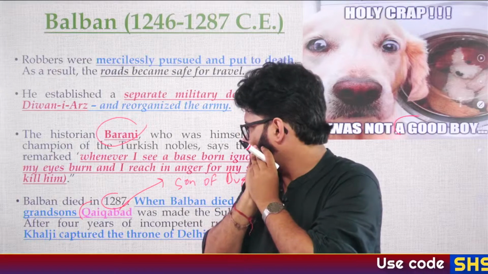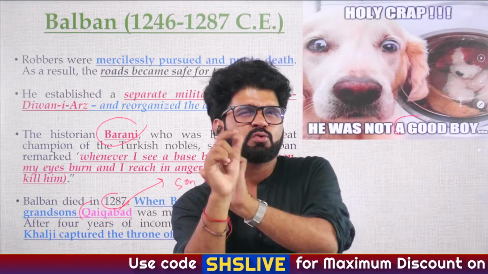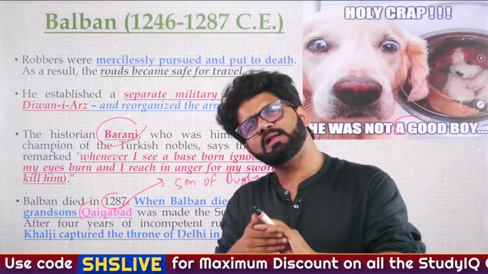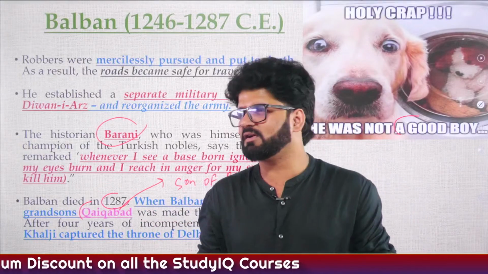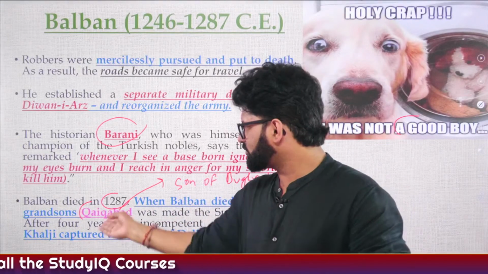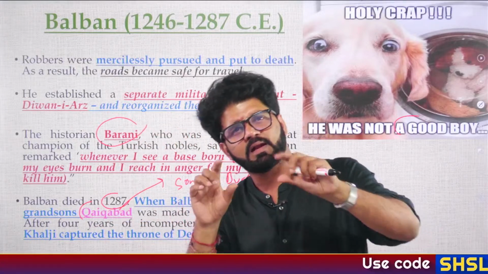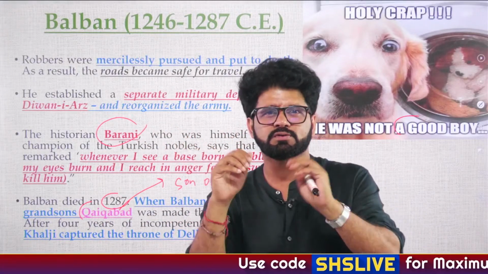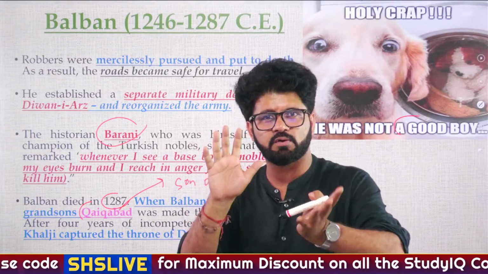And then Jalaluddin Khilji will kill Kaikabad. Kaikabad had a small son of 2-3 years, whose name was Kayumar, and Jalaluddin Khilji kills Kayumar also. So here you will see a little bit, not a little bit, too much bloodshed. Kaikabad is around 20 years old when he dies, and his son Kayumar is around 2, 3 or 4 years old when he dies. And Jalaluddin Khilji, who is around 70 years old, kills them.